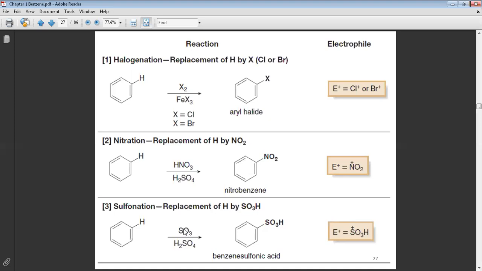Also here we have a reaction between SO3 and H2SO4 to give you the sulfonyl cation, and the replacement happens between the hydrogen and the SO3H. This halogen group, this nitro group, this sulfonyl group.